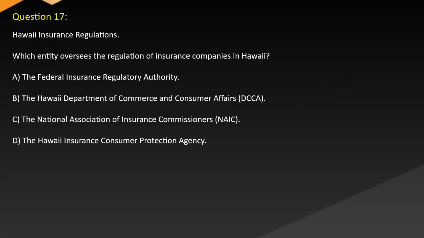Question 17. Hawaii Insurance Regulations. Which entity oversees the regulation of insurance companies in Hawaii? A. The Federal Insurance Regulatory Authority. B. The Hawaii Department of Commerce and Consumer Affairs (DCCA). C. The National Association of Insurance Commissioners (NAIC). D. The Hawaii Insurance Consumer Protection Agency.